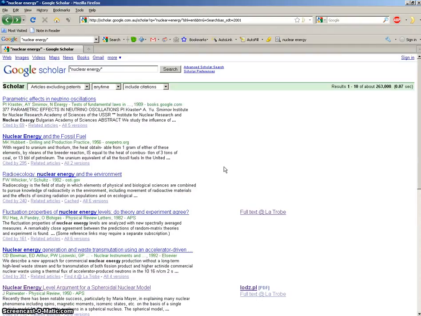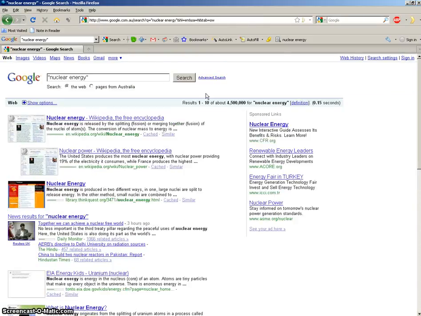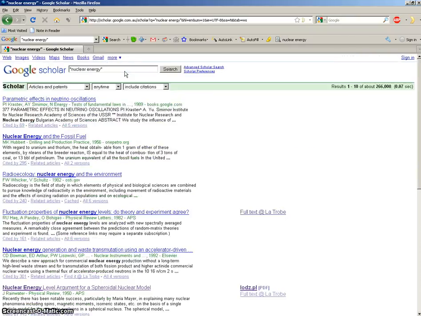Remember, the easiest way to find academic articles is through Google Scholar, and when you search at the Language Center or the university, you actually get connected to the La Trobe University website, which makes it a lot easier to find the articles quickly. So I'll go back and show you one more time how to find Google Scholar. Remember, this is normal Google. We don't want that. We want the small blue triangle and go to the Scholar option, and that will take you to Google Scholar to help you find the academic articles that you need.